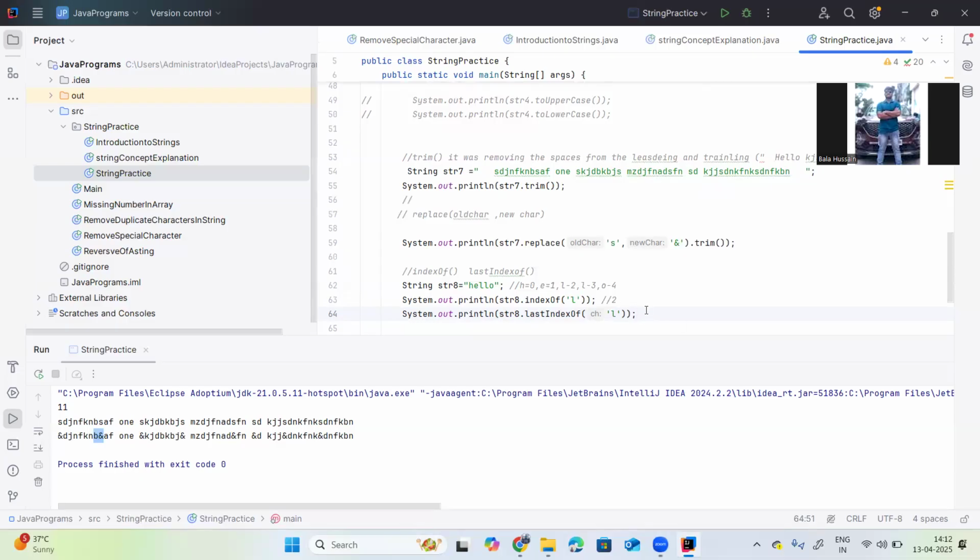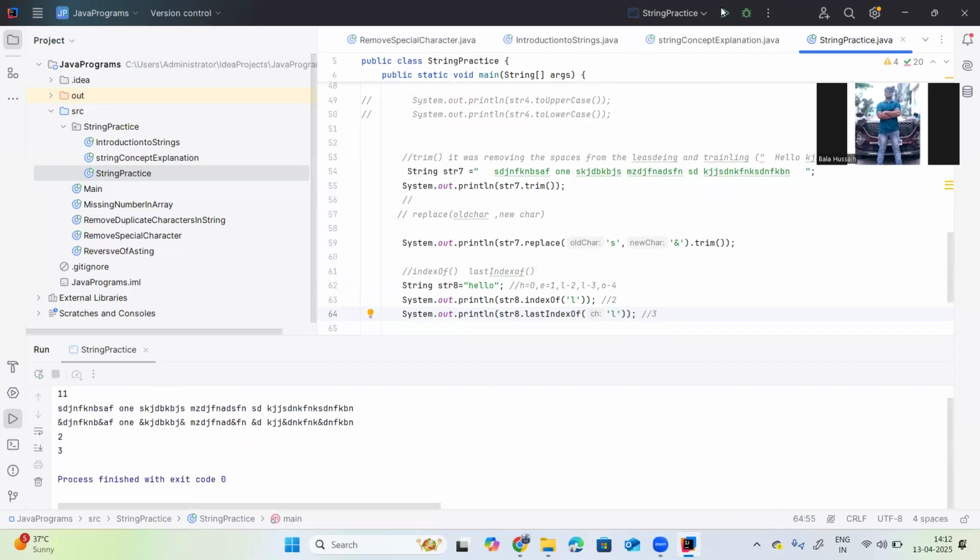So it will print 2, and the other will print 3. Let me execute it. So this is the first occurrence of the l character, it is 2. The last index of the l character is 3.